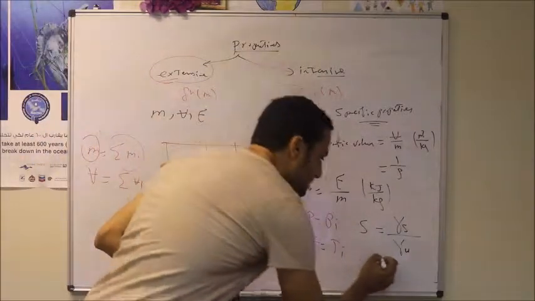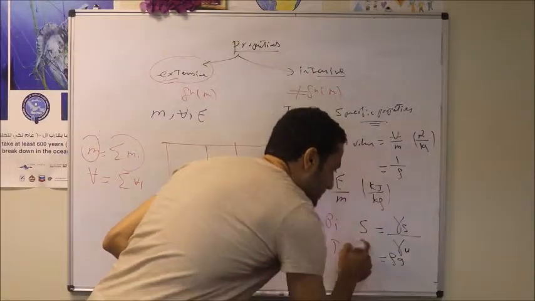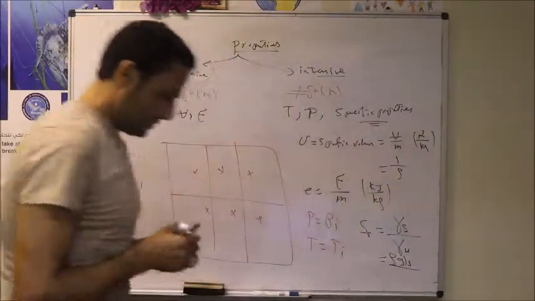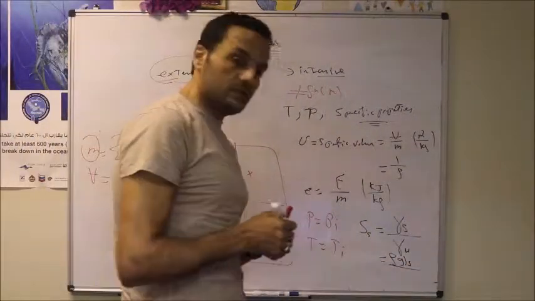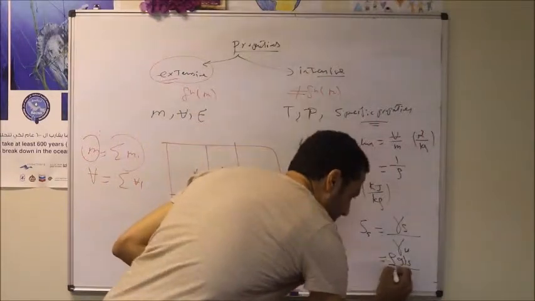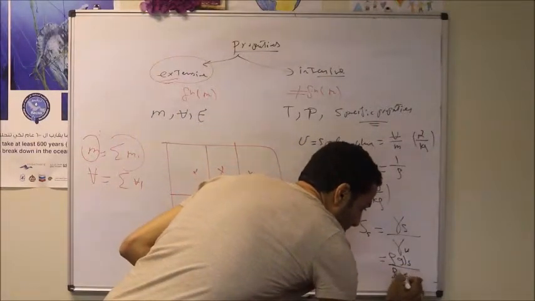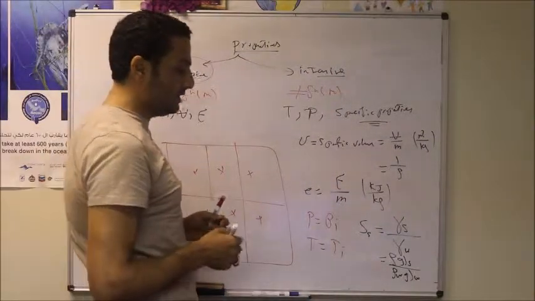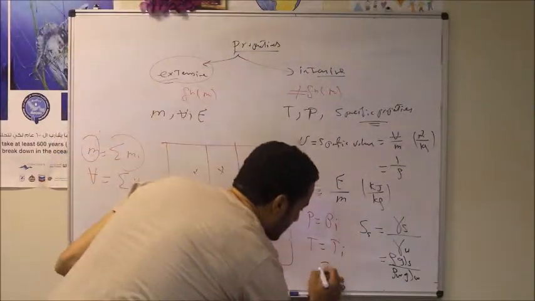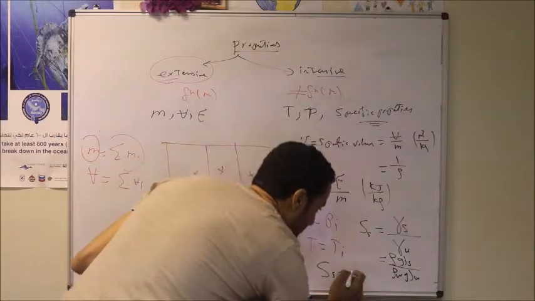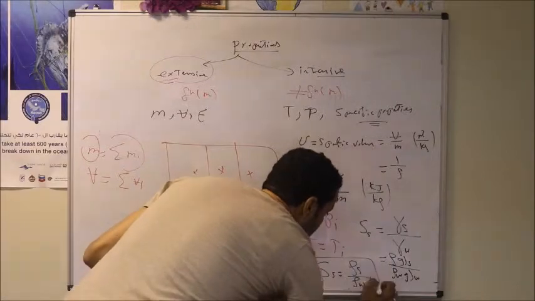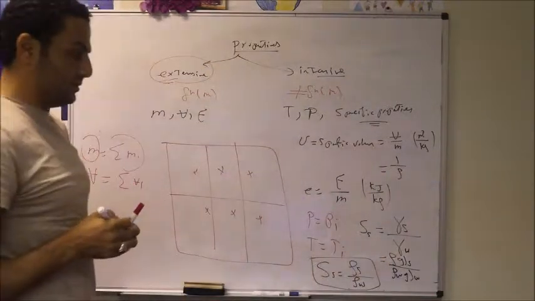We said the specific weight is equal to rho g, so the specific gravity of any substance will equal rho g of this substance, where rho is the density multiplied by g, the gravitational acceleration, divided by rho water multiplied by the gravitational acceleration. So g will cancel with g. In this case, we can define the specific gravity of any substance as the density of this substance divided by the density of water under a standard condition.